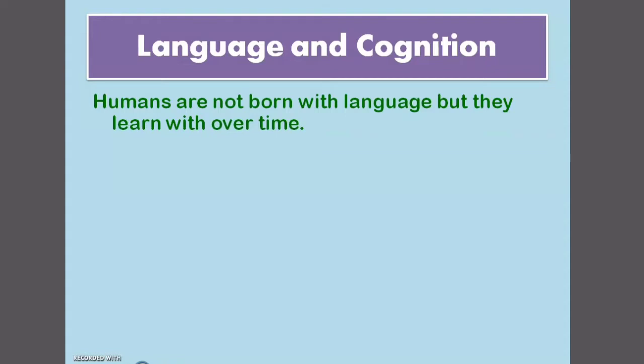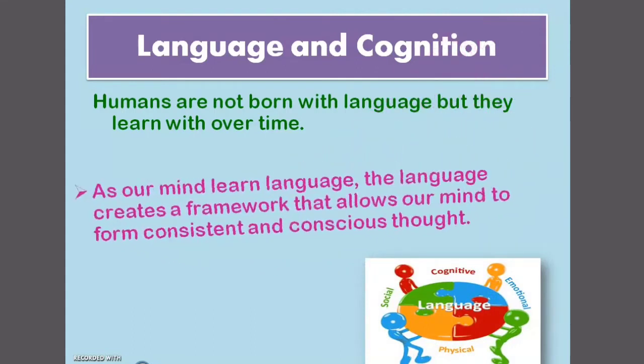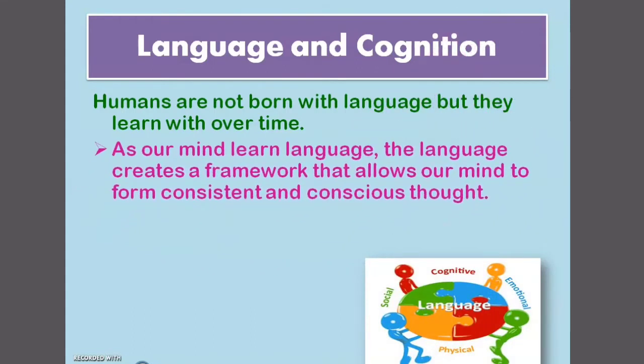But they learn over time, based upon their cognitive aspect. As our mind learns language, language creates a framework that allows our mind to form consistent and conscious thoughts. Consistent and conscious thought is based upon language. Language makes a frame for it.